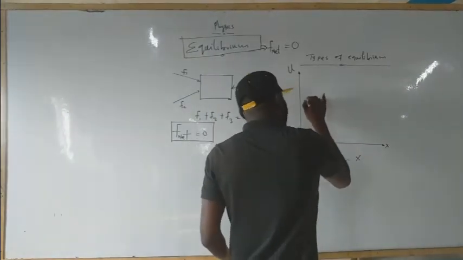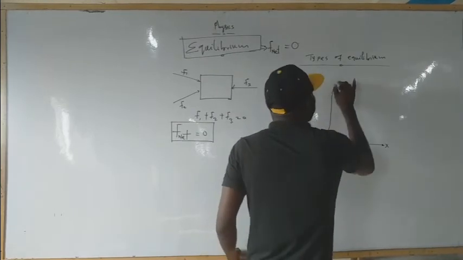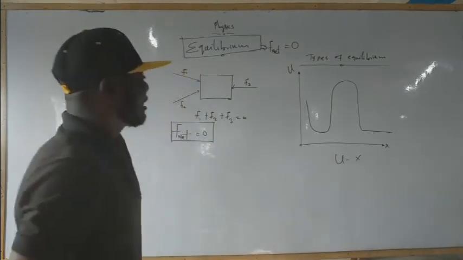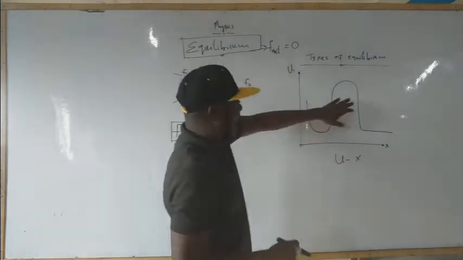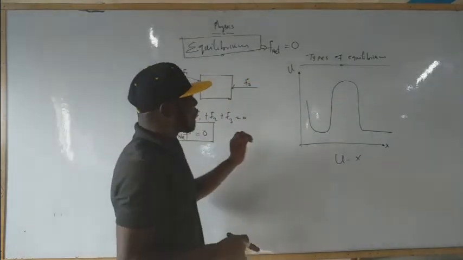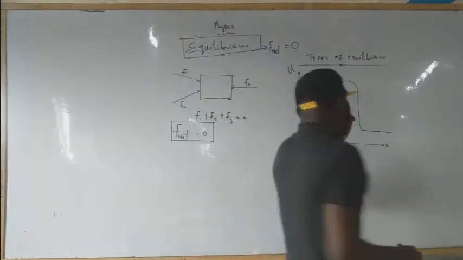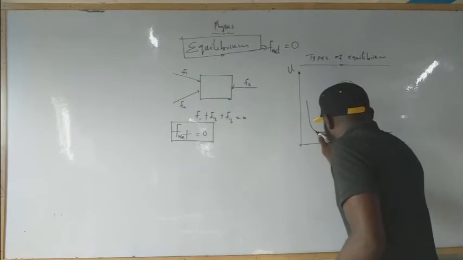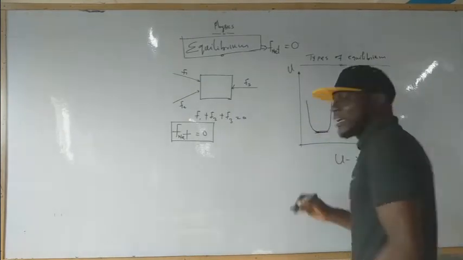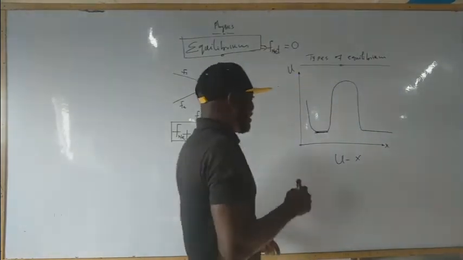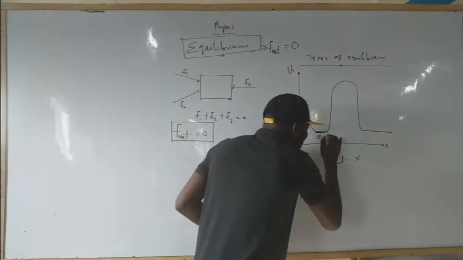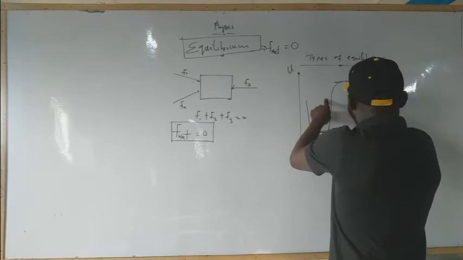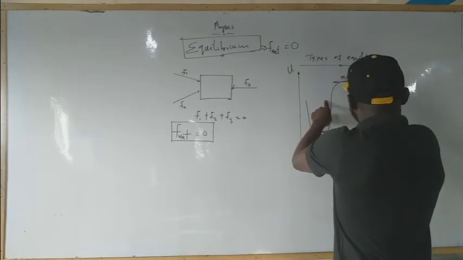We can have it this way. From this graph, I can deduce the types of equilibrium. Here is the minimum point, while this is the maximum point.